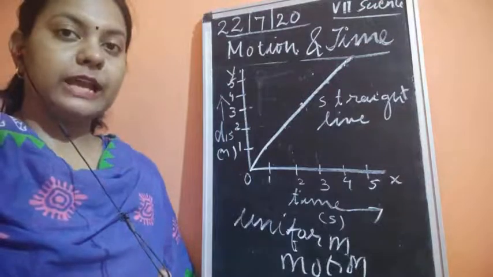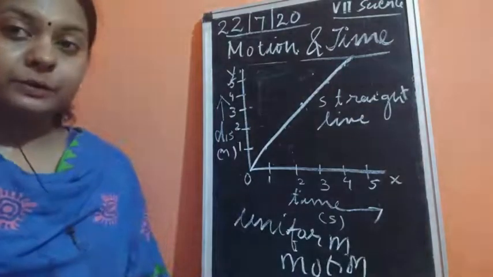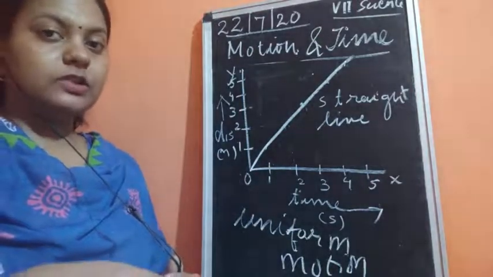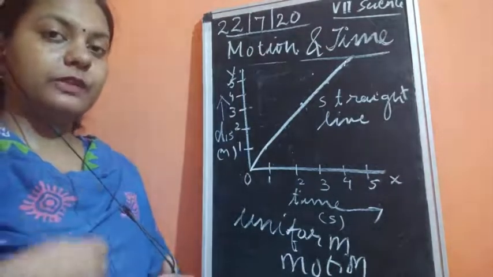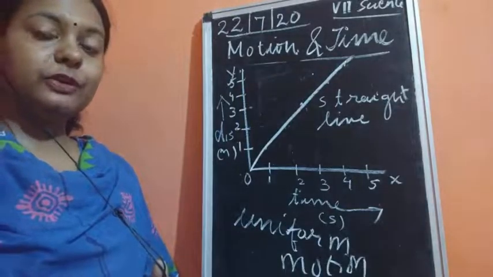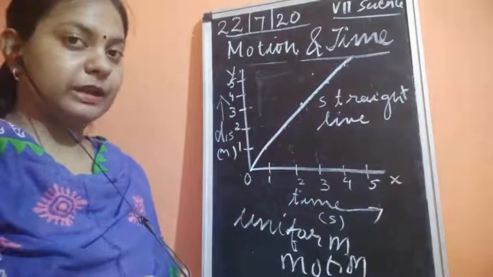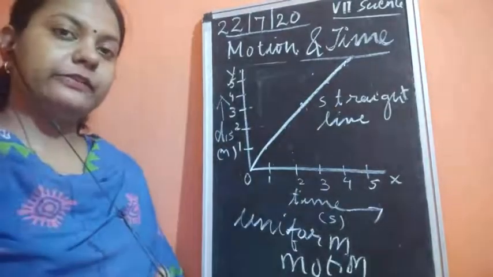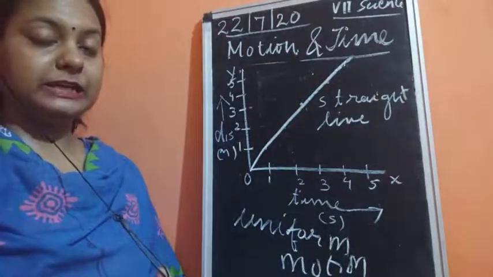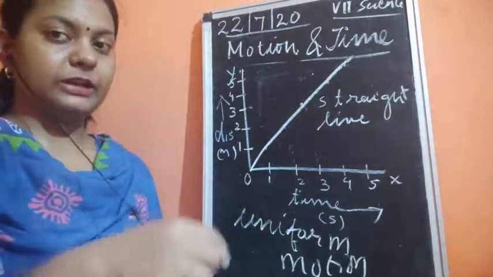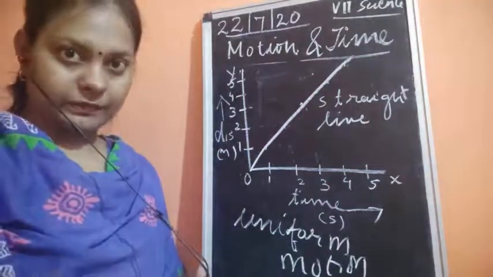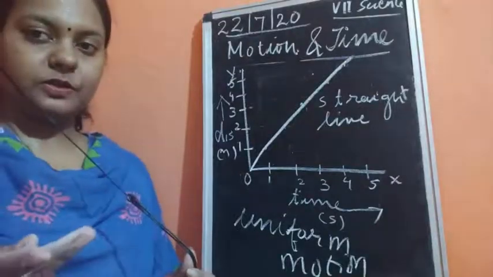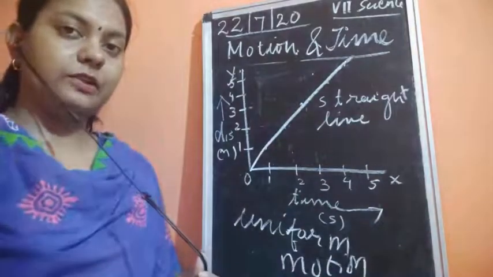So children, today we have seen about the average speed, whose formula is total distance upon total time taken. If we have different intervals of time, we could have different speeds also, so it becomes non-uniform speed. Then only we need to find the average speed, because we have different speeds at different times, so we get an average by calculating the total distance over the total interval of time. We have also seen the two types of motion, that is uniform motion and non-uniform motion.